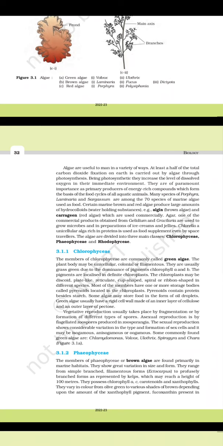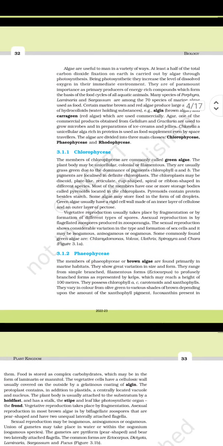Phaeophyceae. The members of Phaeophyceae, the brown algae, are found primarily in the marine habitat. They show great variation in size and form. They range from simple branched filamentous forms like Ectocarpus to profusely branched forms as represented by kelps, which may reach a height of 100 meters.